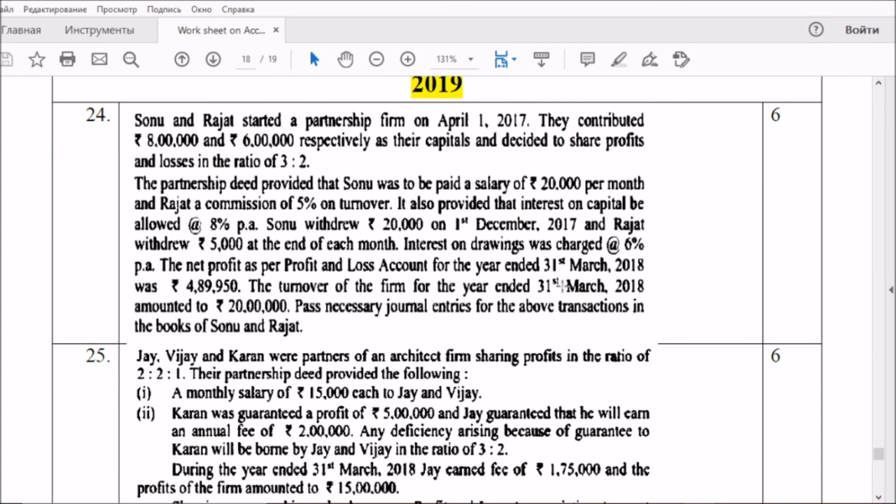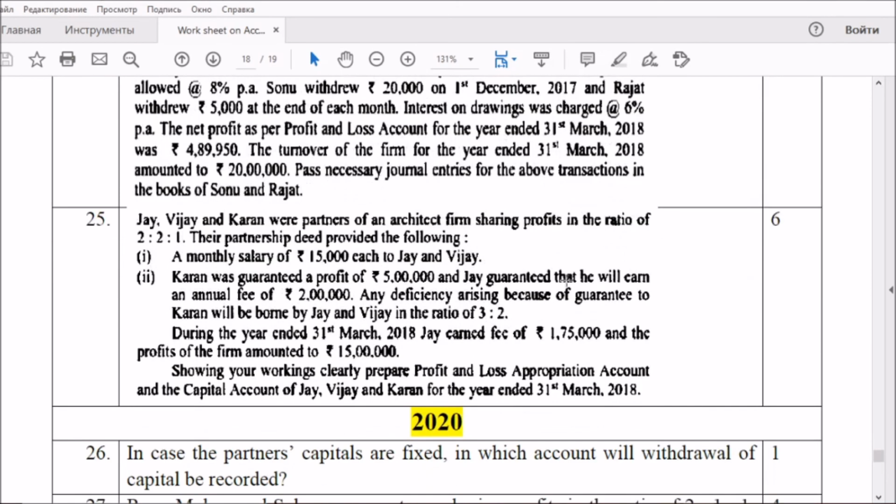The first one is related to writing different journal entries related to the preparation of capital account and profit and loss appropriation account. You can pause the video, read the question and solve it. The second question is related to the preparation of profit and loss appropriation account. There you have to be very careful while preparing this type of profit and loss appropriation account.